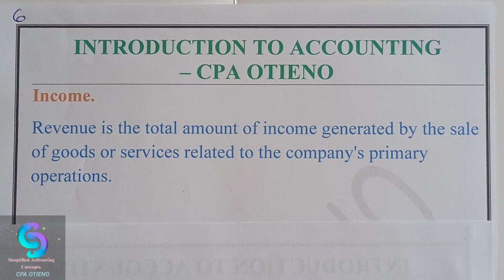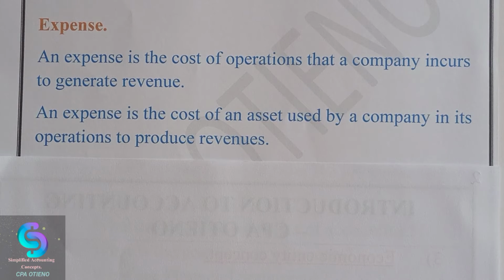We receive income when we render services to other third parties, or when we sell goods. The next item is the expense. An expense is the cost of operations that a company incurs to generate revenue. An expense is the cost of an asset used by a company in its operations to produce revenues.